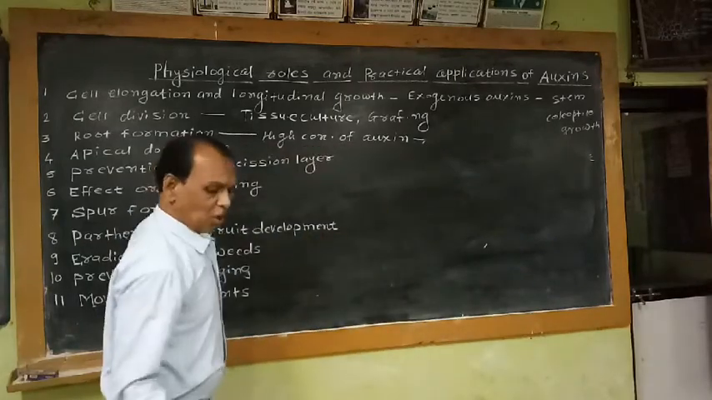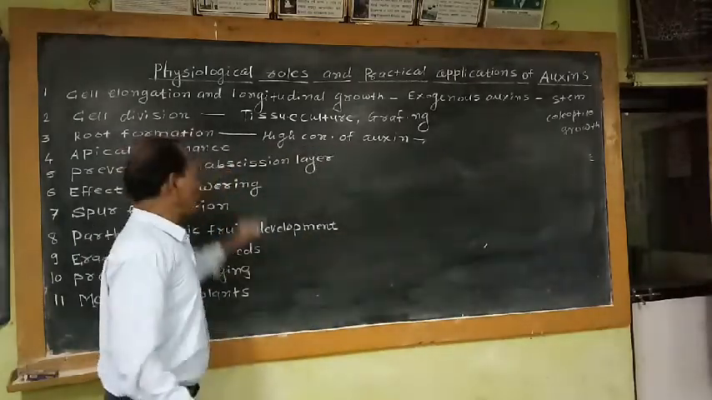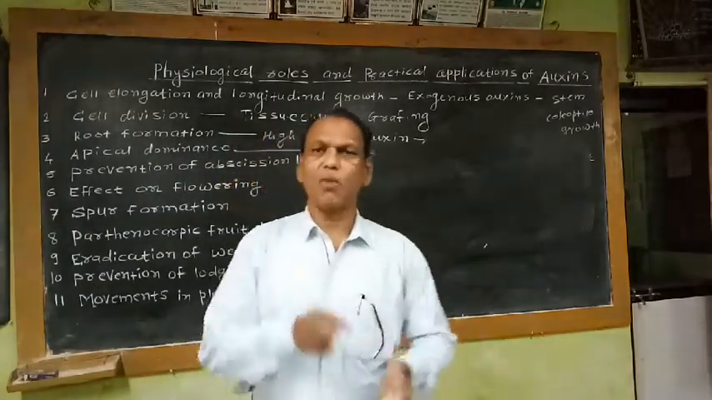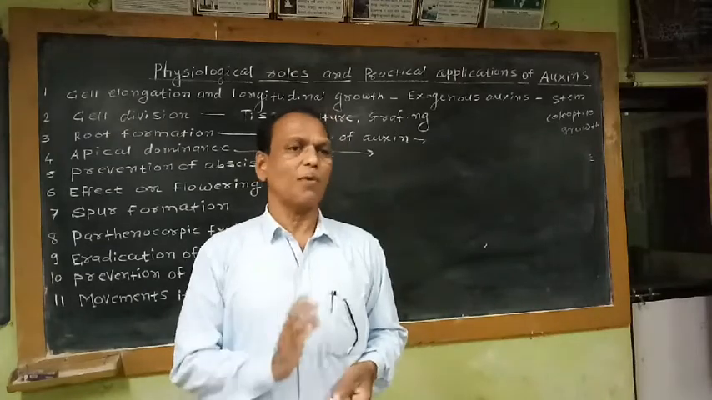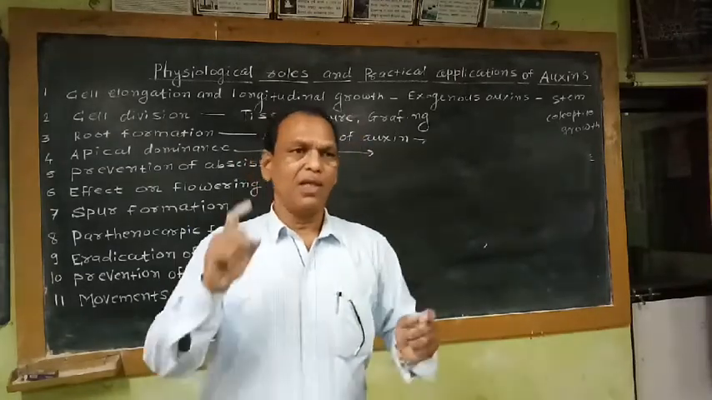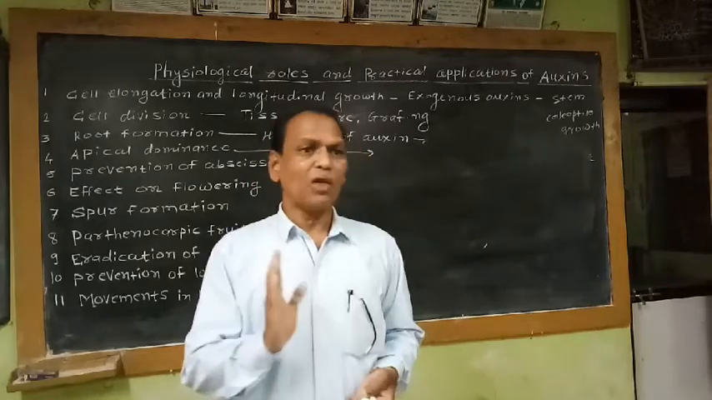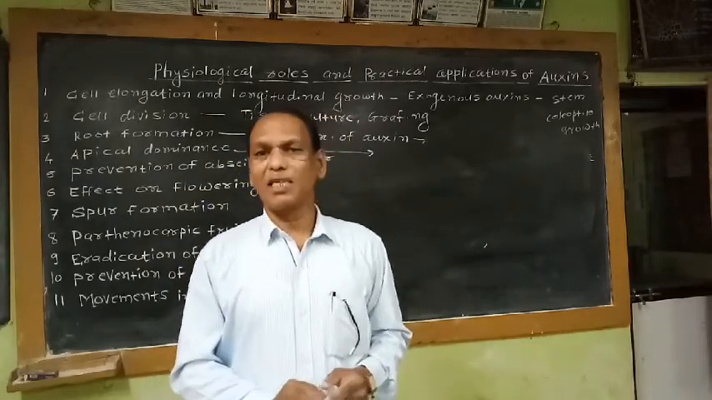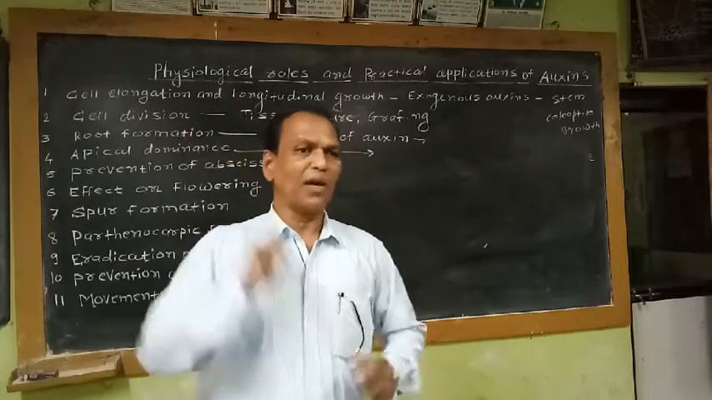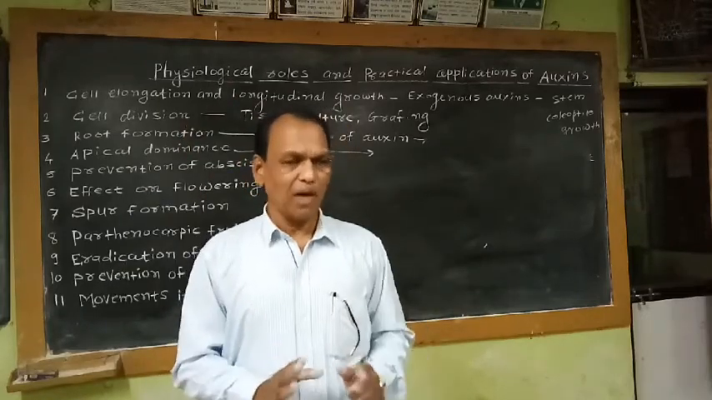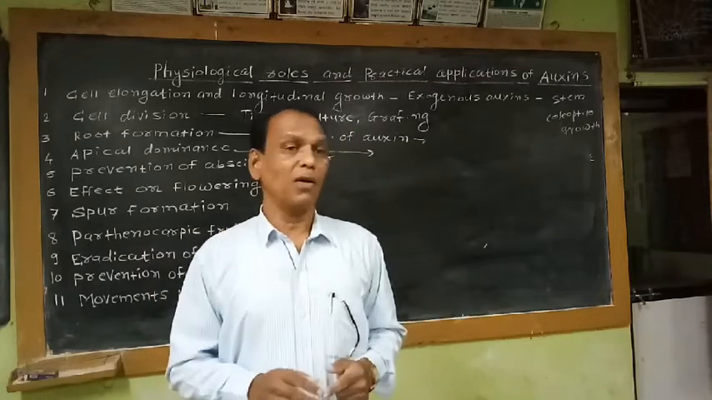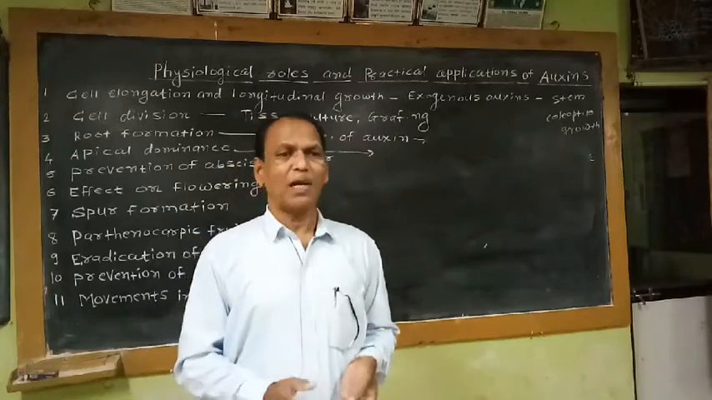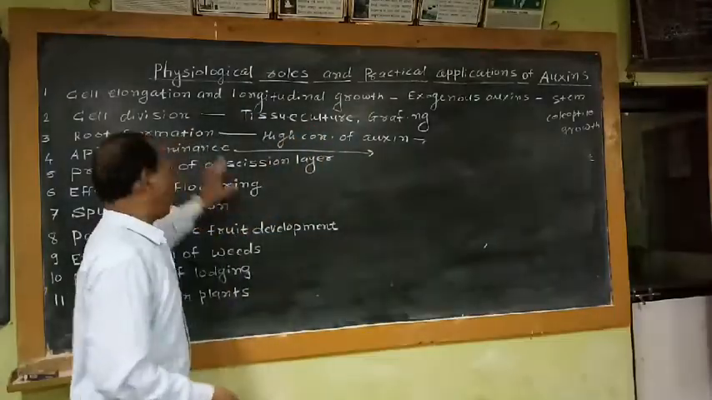Then the fourth physiological role of auxin, apical dominance. The meaning of this term: in flowering plants, higher plants, vascular plants, if the apical bud is intact, the lateral buds remain suppressed. This effect of the apical bud in suppressing the growth of lateral buds is commonly called apical dominance. If we remove the apical bud, the lateral buds sprout and develop into lateral branches. That means the influence of the apical bud in suppressing the growth of lateral buds is called apical dominance.